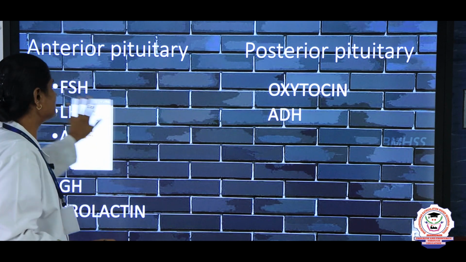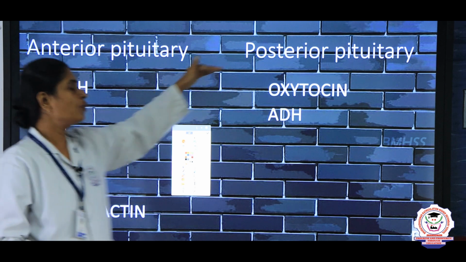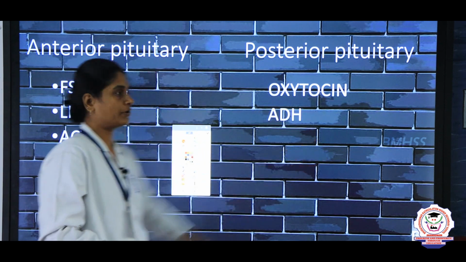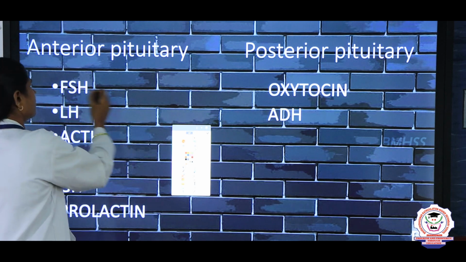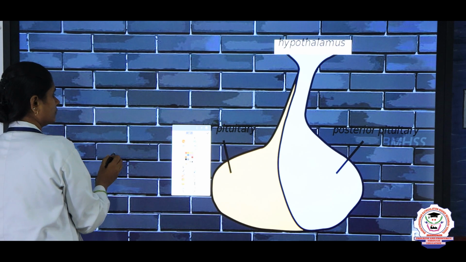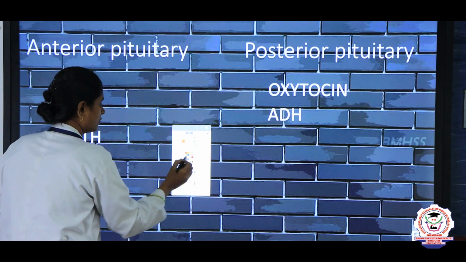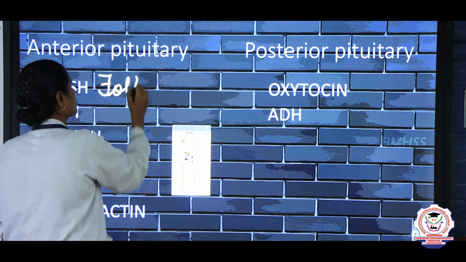Now let us see what hormones are produced by the pituitary gland. Here we can see 6 hormones produced by the anterior pituitary and 2 hormones produced by the posterior pituitary. The anterior pituitary produces 6 hormones. This is FSH. FSH refers to follicle stimulating hormone.